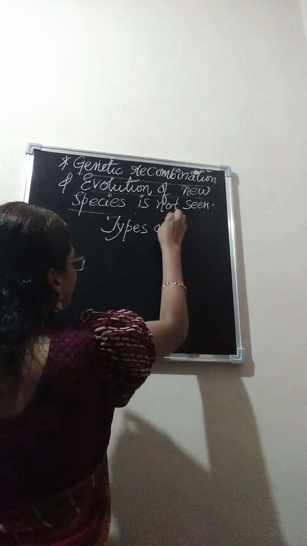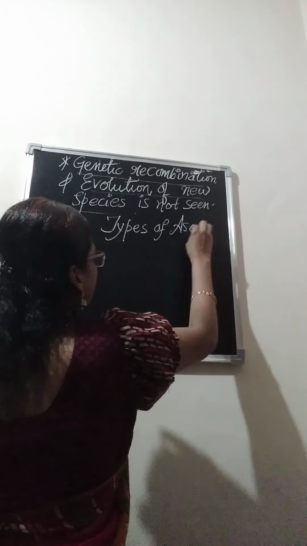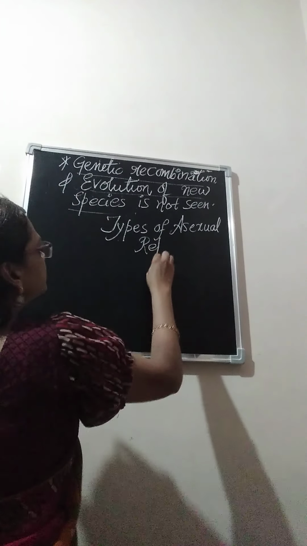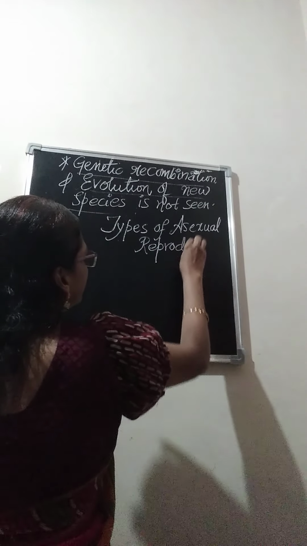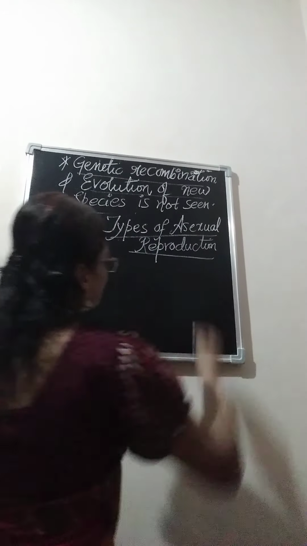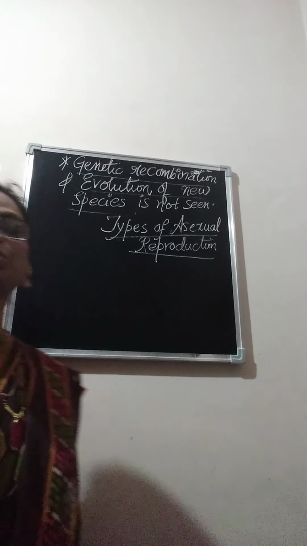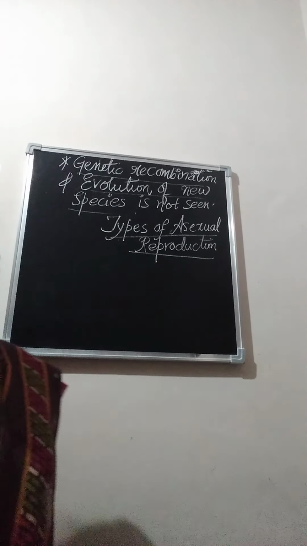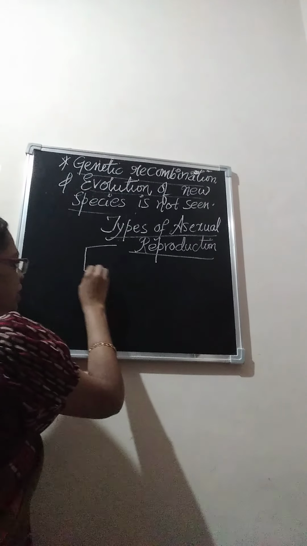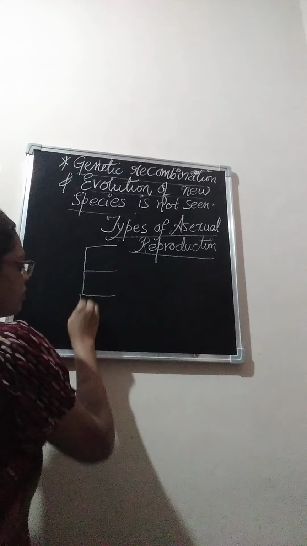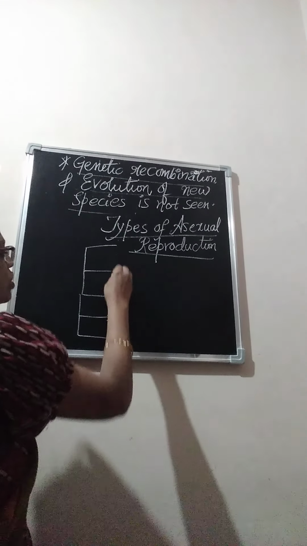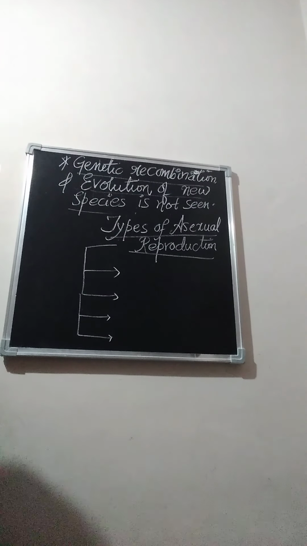Types of asexual reproduction. What are the different types of asexual reproduction? There are different types of asexual reproduction that we observe in both unicellular and multicellular organisms. So we learn the different, very important modes or types of reproduction among asexual reproduction.